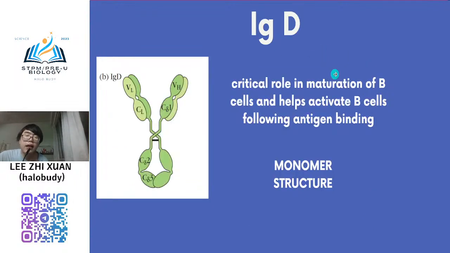Need to know. Okay. Another one, IgD. IgD actually has what I can say is a useless function, because until now, scientists have not discovered any specific function for this antibody. They only found that this antibody plays a role in the maturation of B cells that helps activate B cells following antigen binding. They only found this function. There's no other function. So IgD normally only helps to activate B cells. And this is a monomer structure.